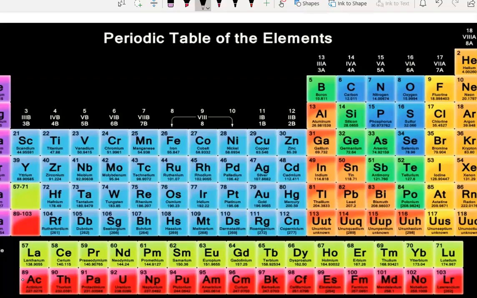Okay guys, in today's class, till now we have studied the classification idea of Dobereiner, and after that we have studied the classification idea of Newlands. After that, we came across the classification idea of the father of the periodic table, that is Mendeleev. All of these three tried to classify the elements based on their atomic masses.